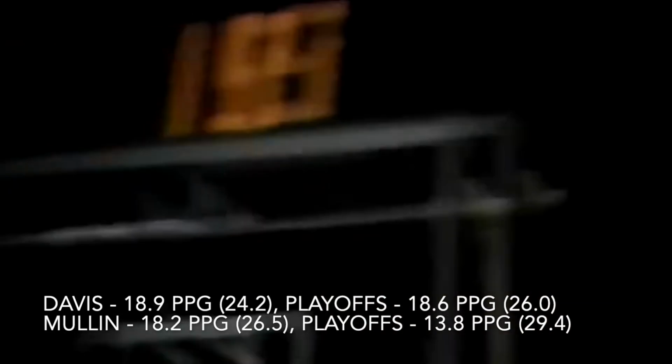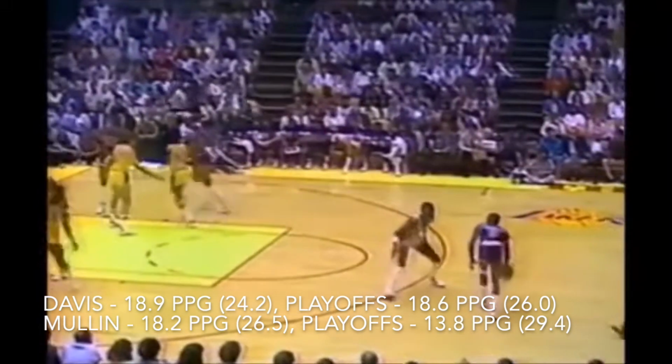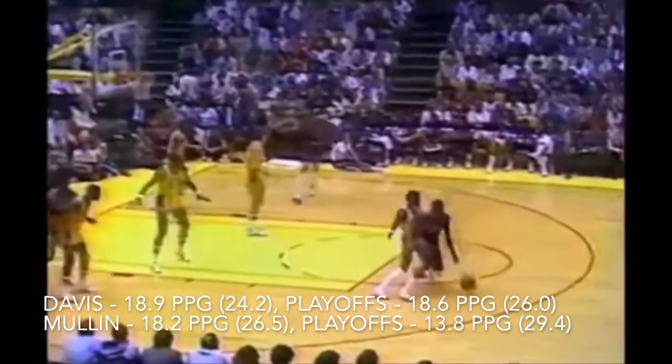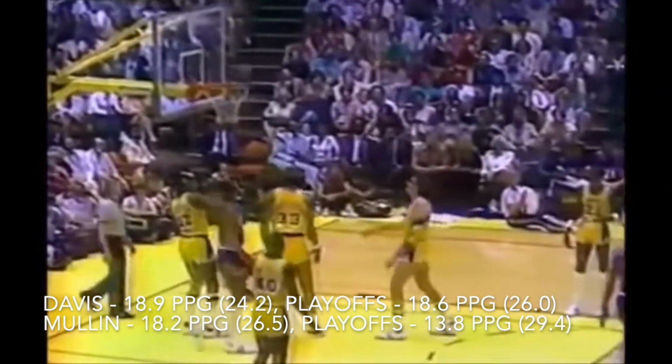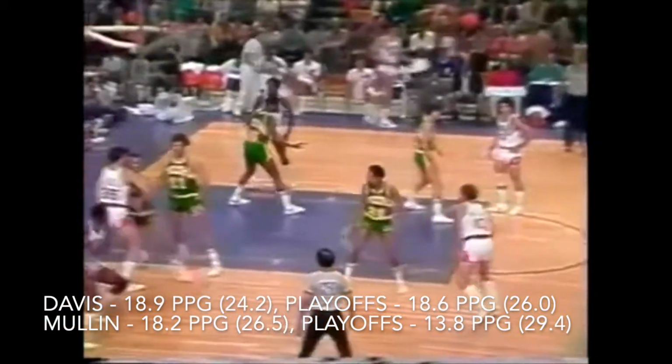Both players are known to be offensive dynamos in their prime, carrying their team's scoring load. Davis was more of a mid-range maestro, whereas Mullin could shoot from anywhere on the floor. Both players had 6 seasons of averaging over 20 points per game, but Mullin actually peaked a little bit higher as he had 5 seasons of averaging over 25 points per game, whereas Davis didn't have any 25 plus points per game seasons.